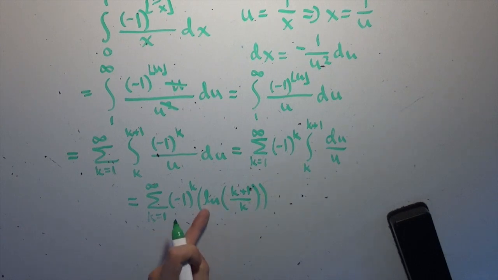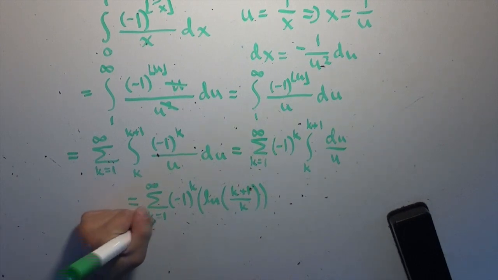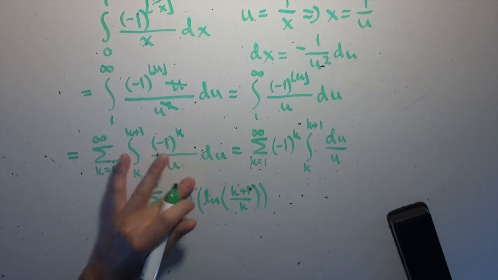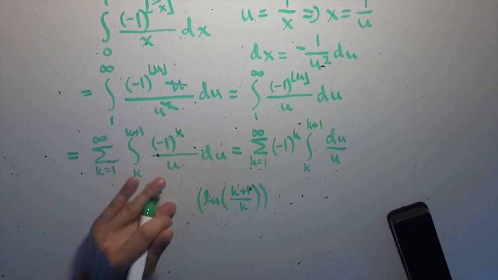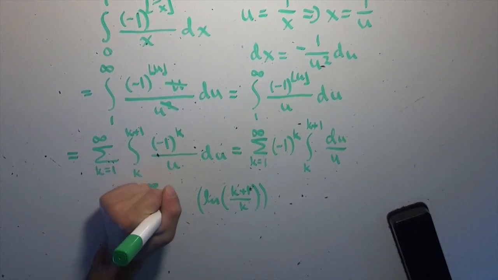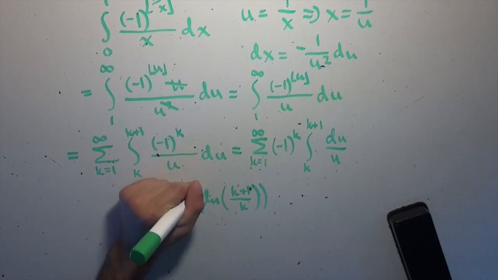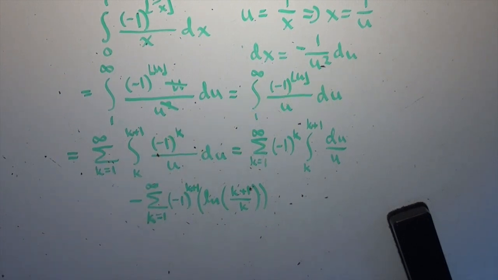Now you might think we could write this as log of 1 plus 1 over k. We're not actually going to do that. We're going to leave it as is, and we're just going to inspect the terms that we get from this just to see how it turns out. So I'm going to make this slightly easier to see. I'm going to raise the power of -1 by 1, and then just multiply by -1 on the outside there, so that they cancel each other and I still end up with the same term.